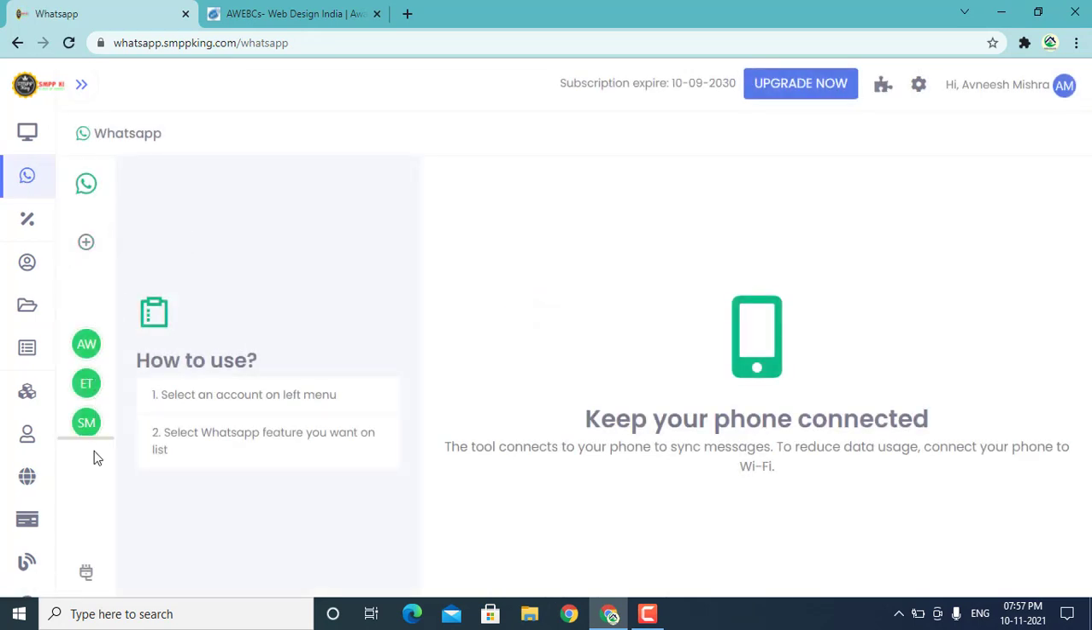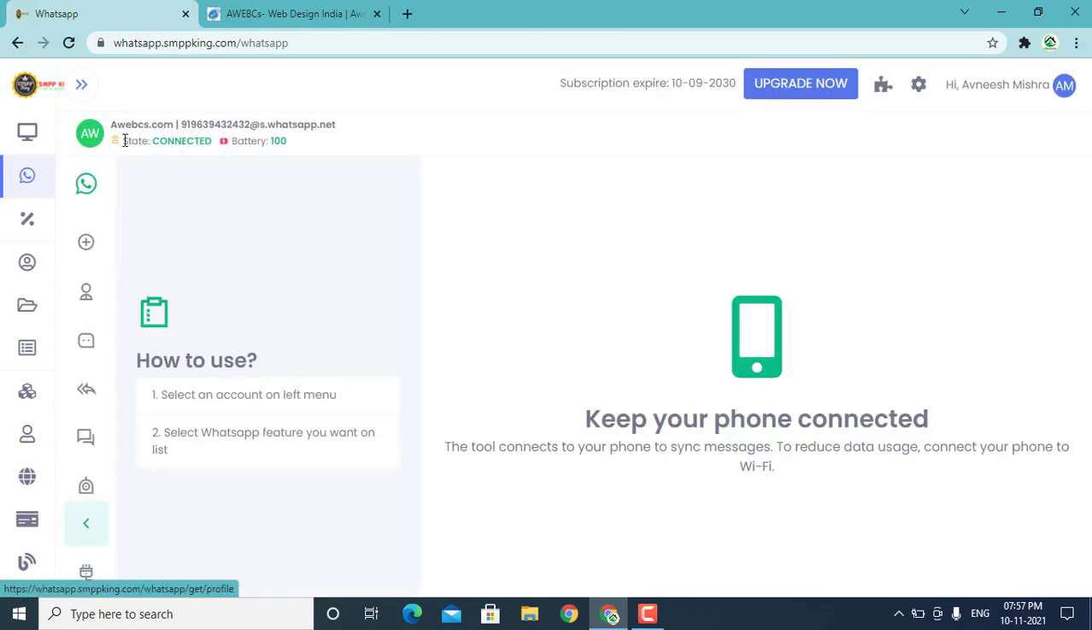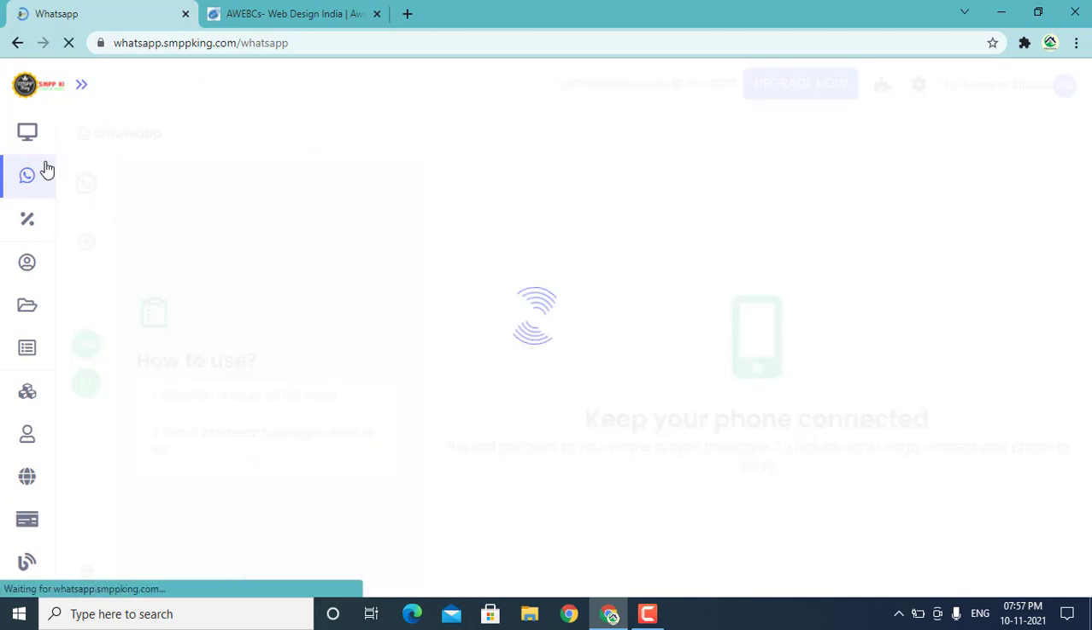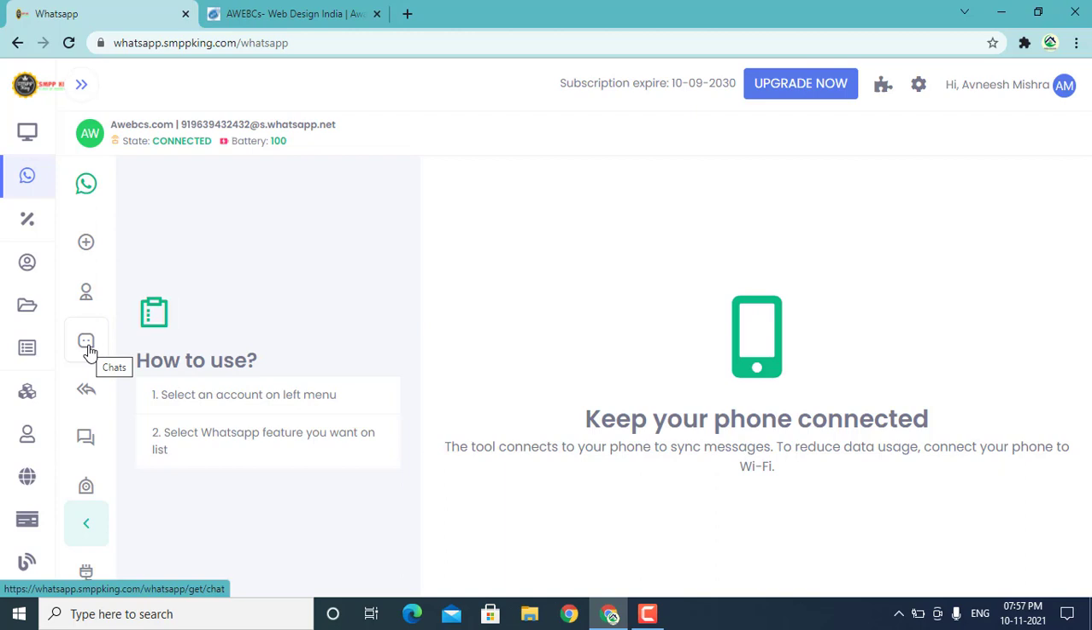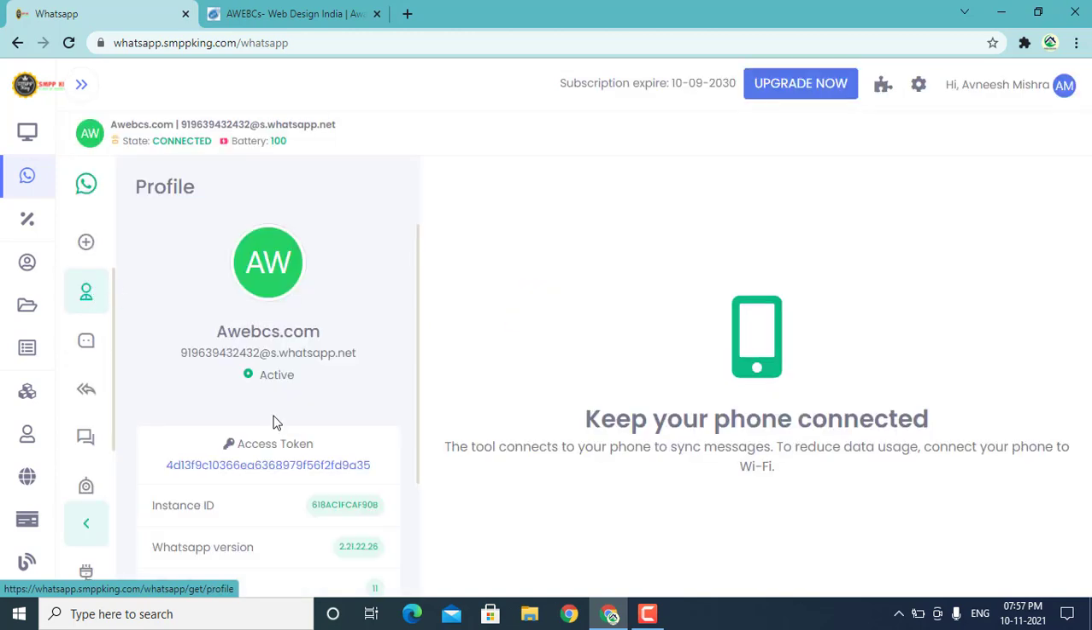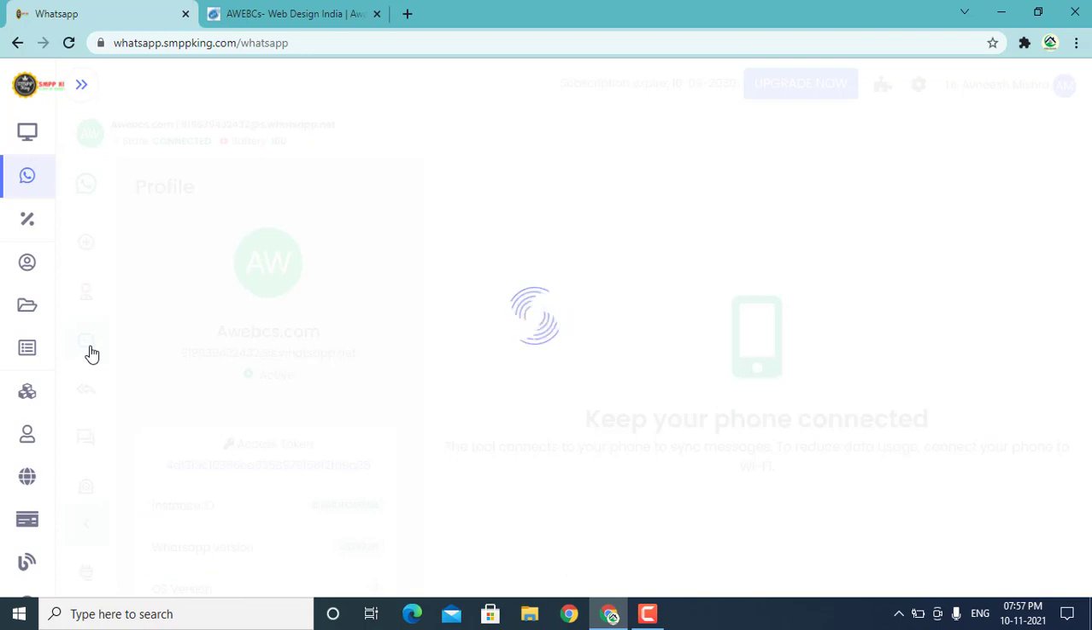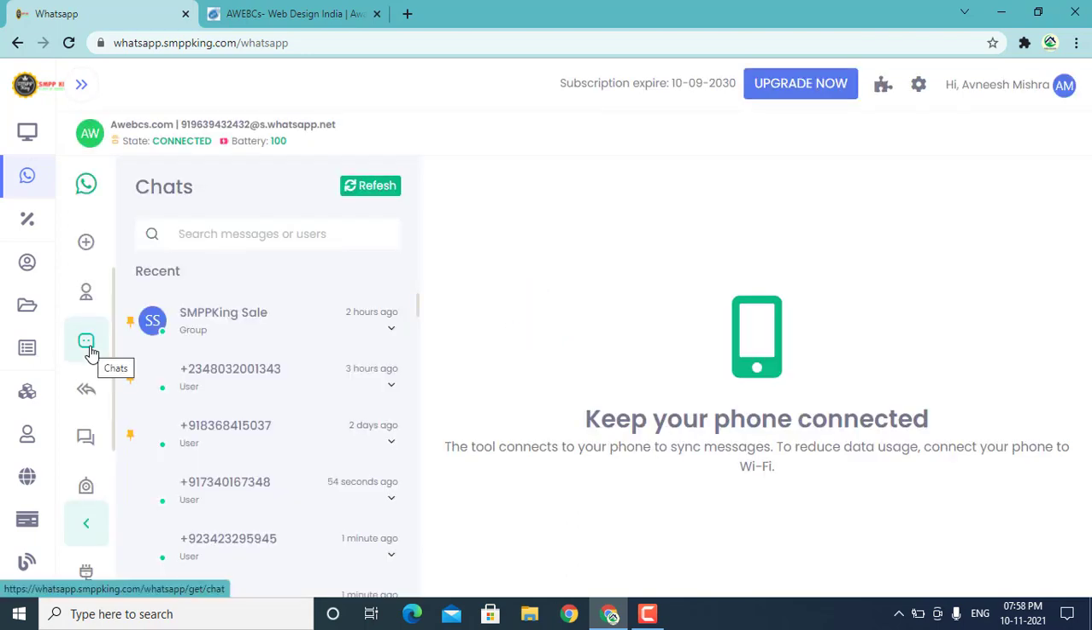be added. Okay, and if you want to select, for example, we have 3 accounts, but we want to proceed with the first account, then we have to click over there, and these are my account details. Please ignore the access token and all, no need of it. Here you can see all the chats which are going on.